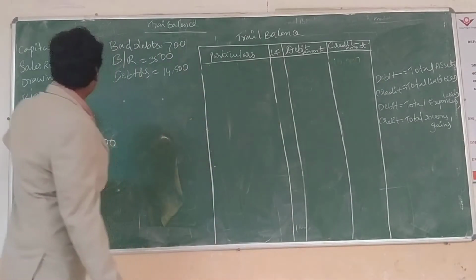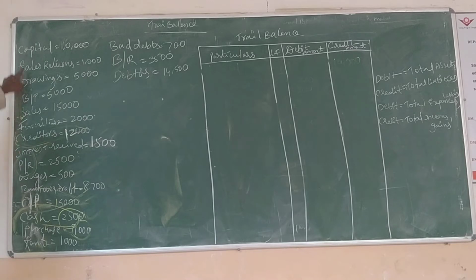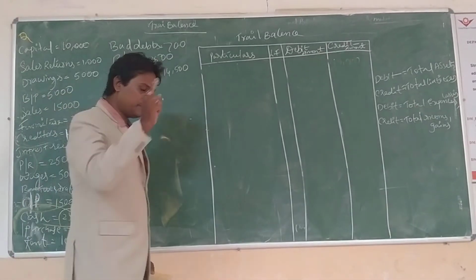According to this problem, we are going to do the problem through the trial balance format. So this is a question. These are the transactions. First, capital 10,000 rupees. Capital means what? I already said in the previous class.